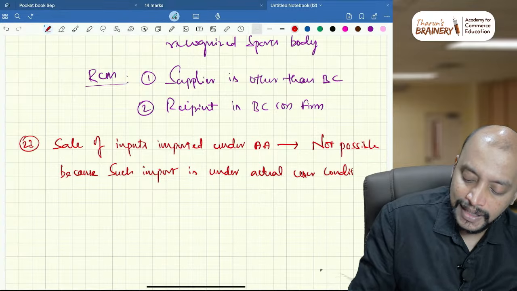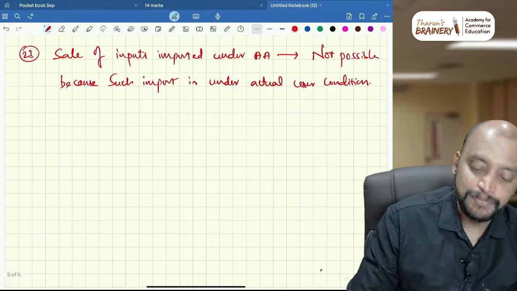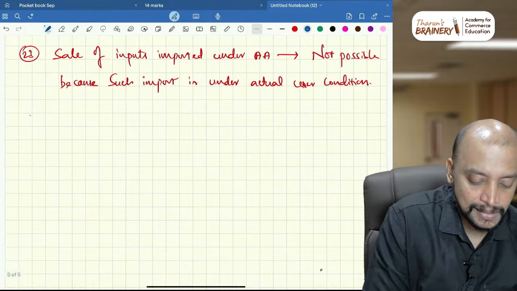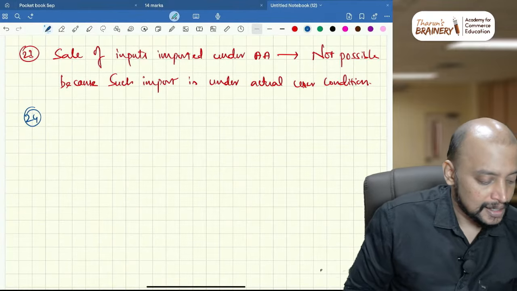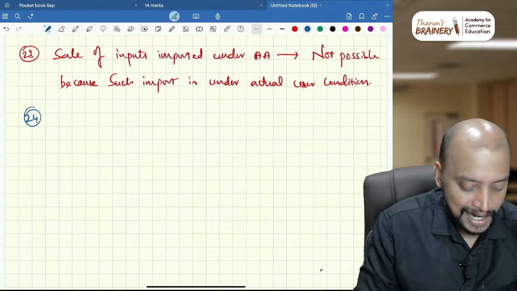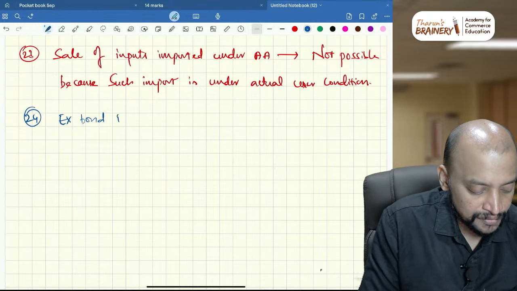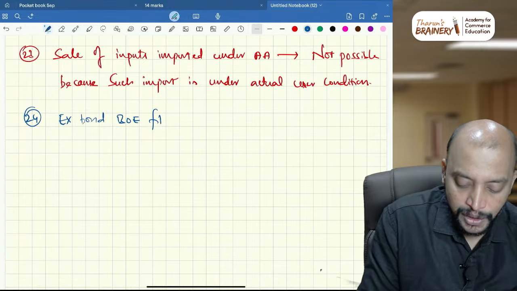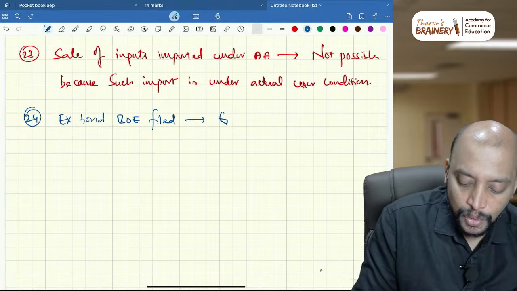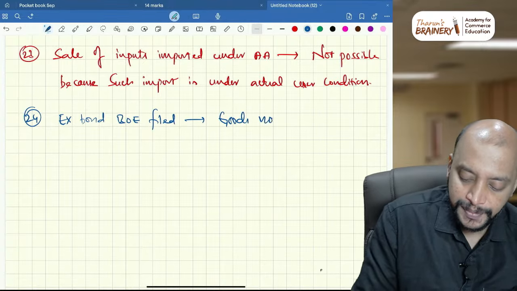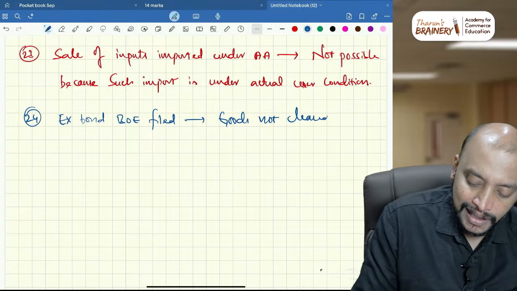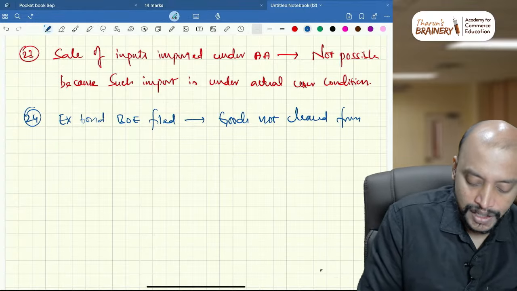So again, this is one area that might be tested, because it has not been tested in past exams so far. Then 24A, ex-bond bill of entry. Ex-bond bill of entry filed, goods not cleared from warehouse. What are the implications?